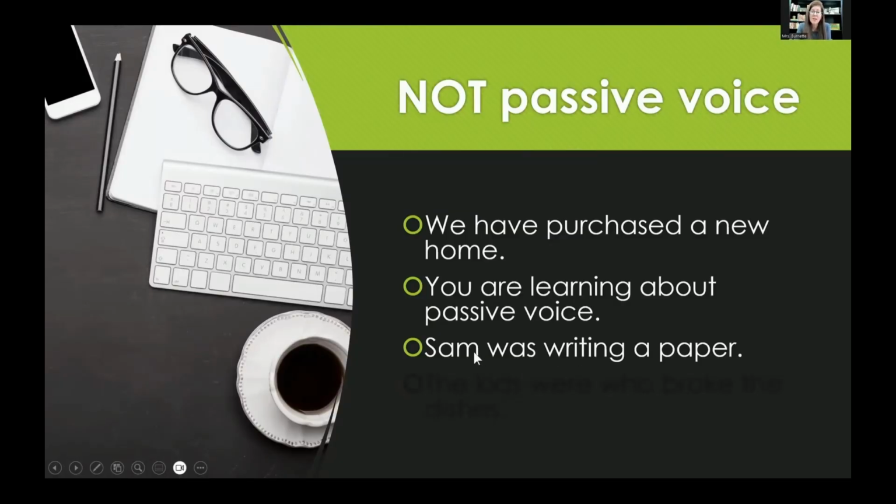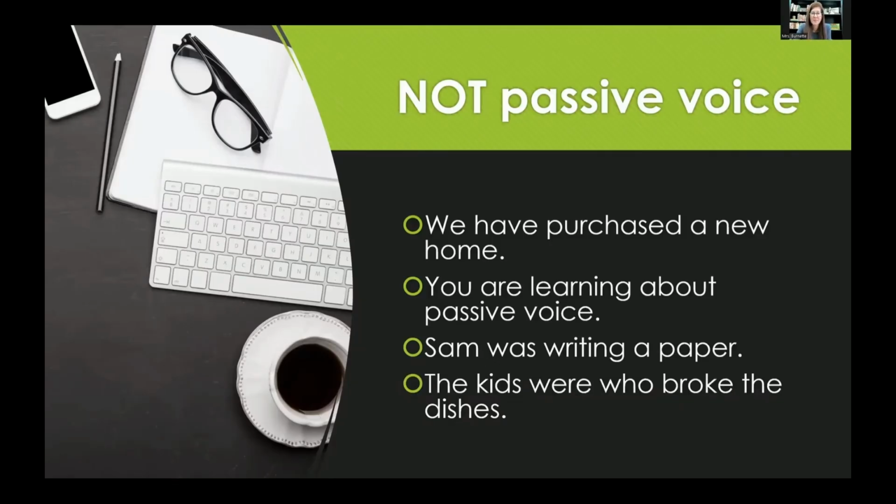And was the subject actually active? Yes, Sam is the subject and Sam actually was doing the writing. So he was active. The kids were who broke the dishes. That's horrible. It's a terrible sentence, but it's still not passive because it's the kids who broke the dishes.